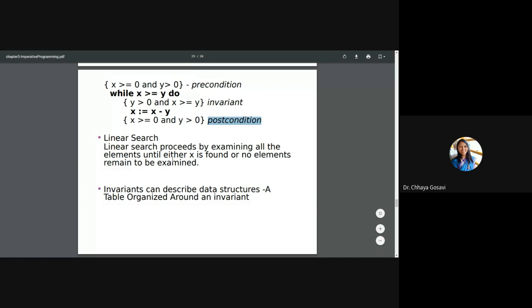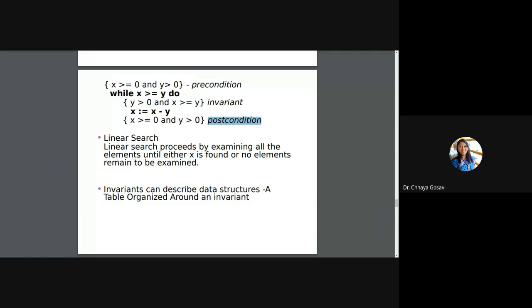So why do we need these conditions? We can write a loop and just continue with our logic. We never care about the value of the precondition, postcondition, invariant, etc. But when you look at your program from a design point of view, as to what a compiler has to do, if you want to use a minimum number of variables, or a compiler wants to optimize your code, which variables are unnecessarily used, or if you want to replace a variable by a new variable, where are the program points where that value will affect your code?